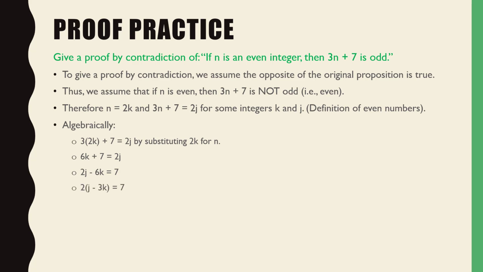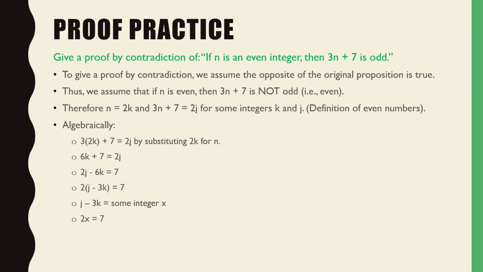Next up, I factor out a 2, and I get 2 times some constant, we'll call it L or M or N, I think I called it x in the next slide, equals 7. So j minus 3k equals some integer x, so 2x equals 7. What's wrong with that statement? Impossible. That's not true, right? 2x is the form of an even number. We know 7 to be an odd number, so this is a contradiction, okay?